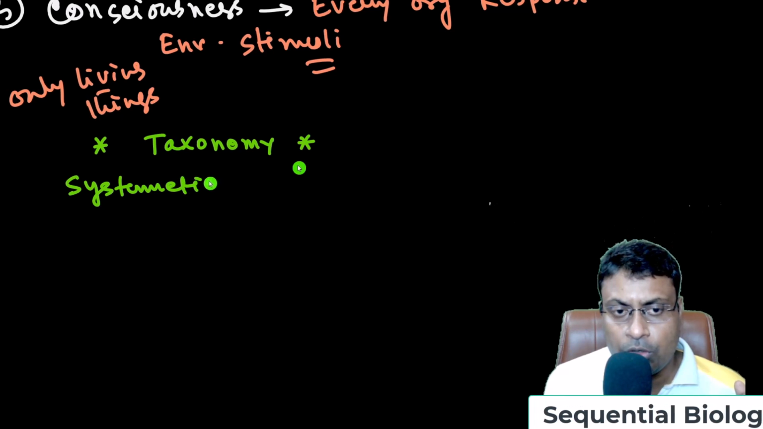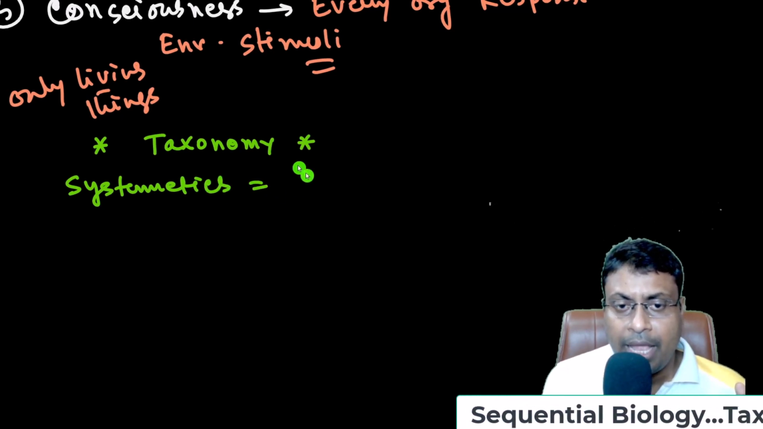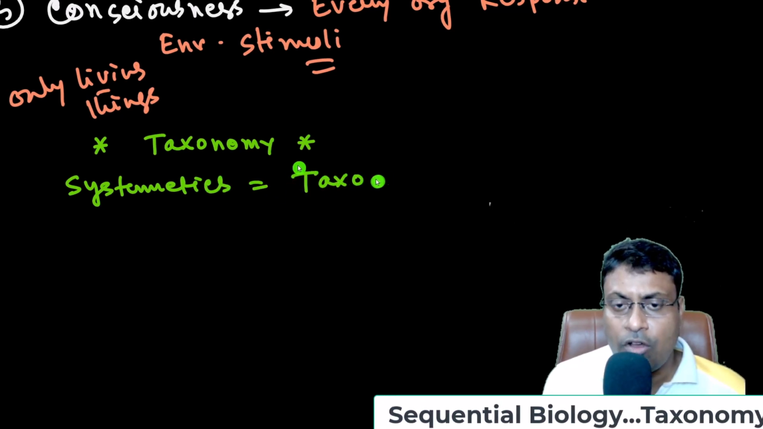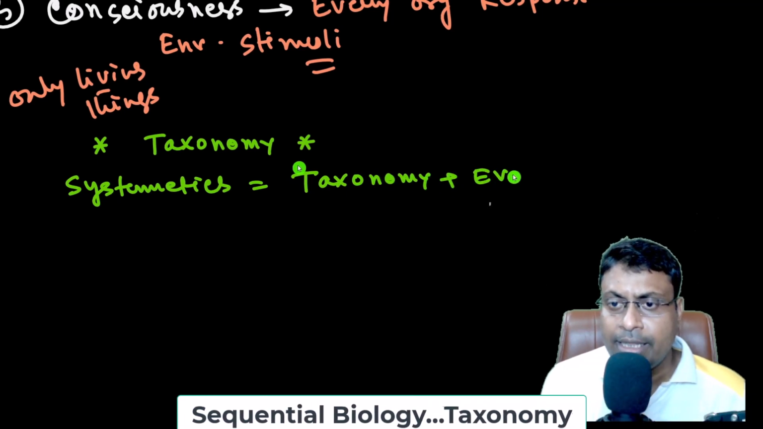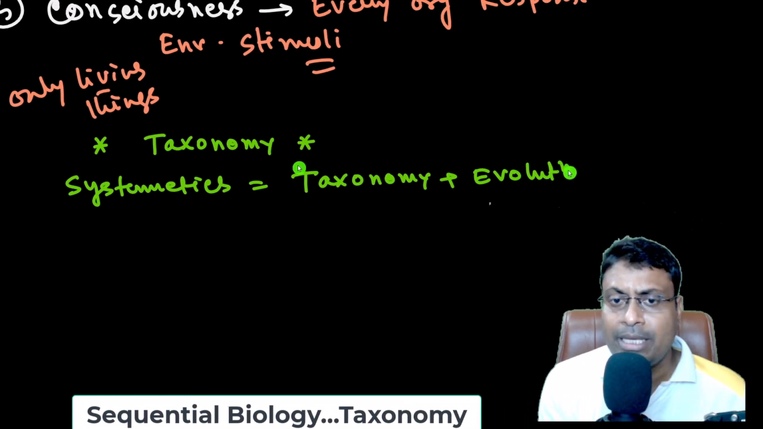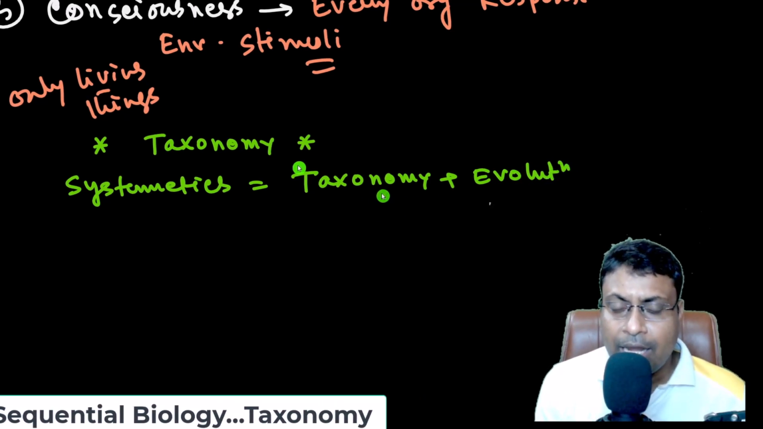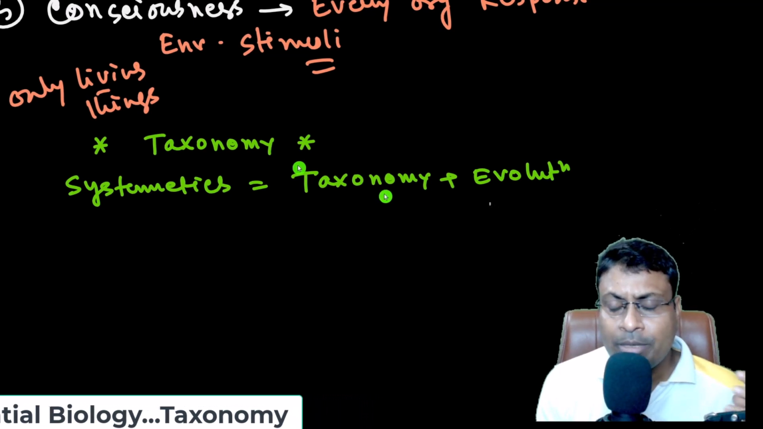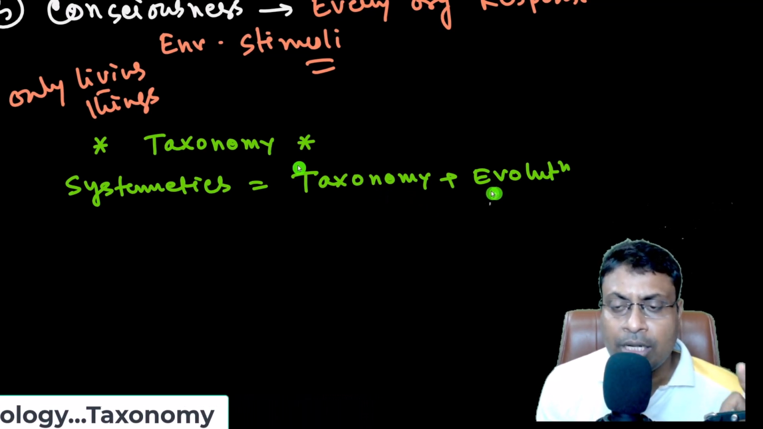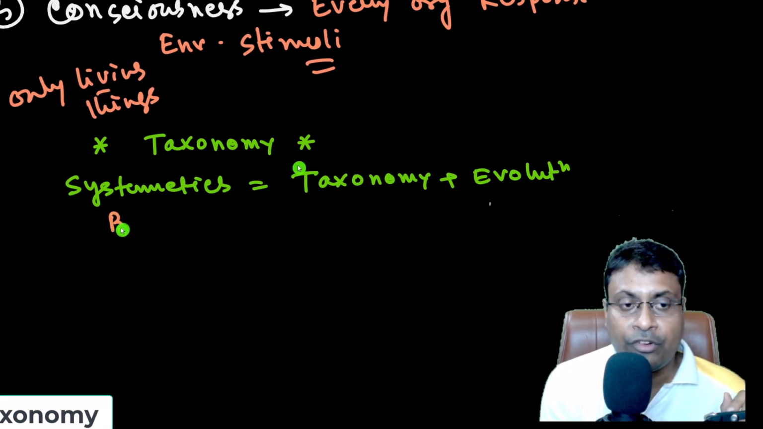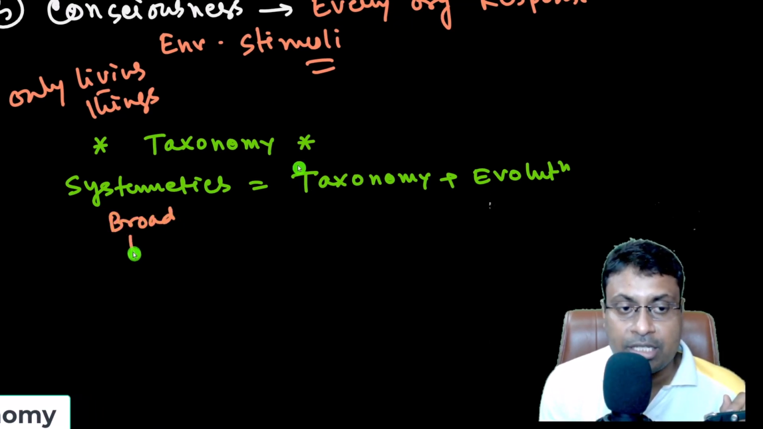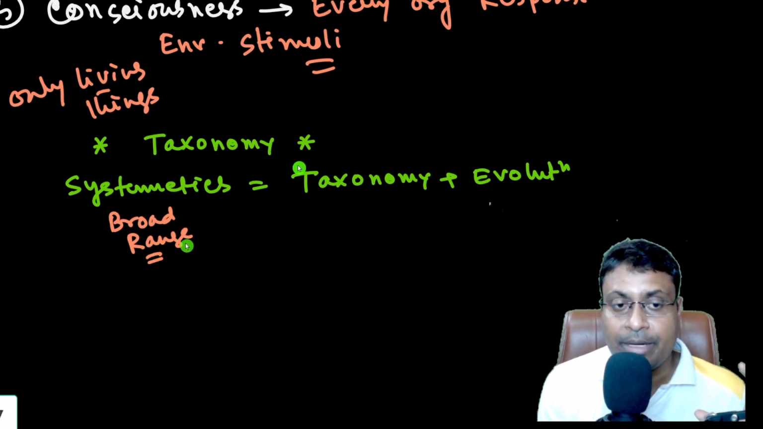In this video we will discuss taxonomy, the differences between taxonomy and systematics, and a few important terms related to taxonomy. Systematics is a broad concept, consisting of taxonomy plus evolution. Taxonomy is a branch of systematics, and when the taxonomic study is related with evolution, then this is known as systematics. Systematics is a broad range study because evolution is studied under it, but the taxonomy range is narrow.